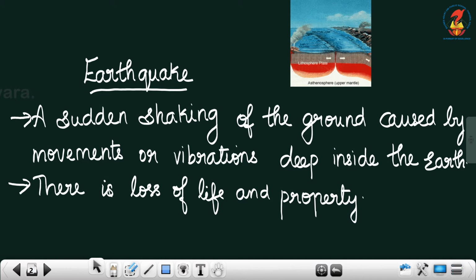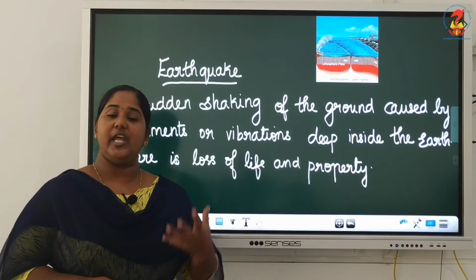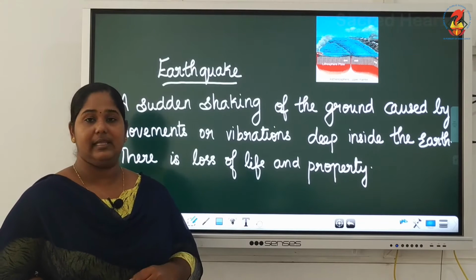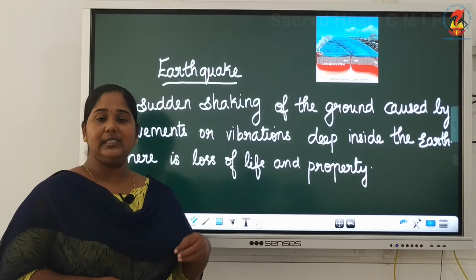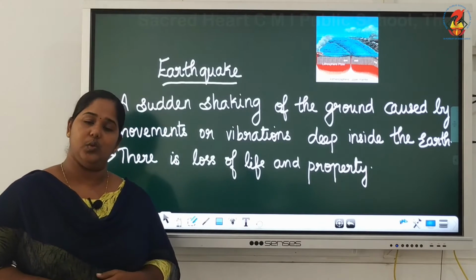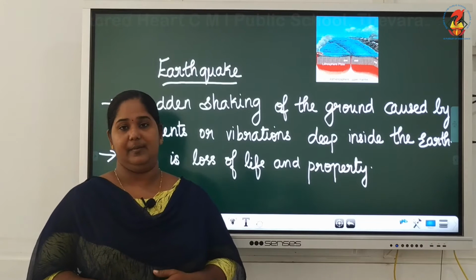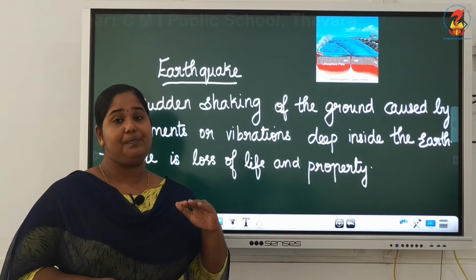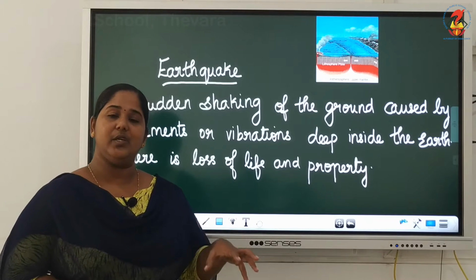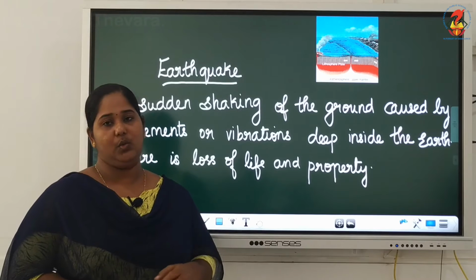Earthquakes are caused when there are vibrations or movement deep inside the earth. Earthquakes are the shaking of the ground due to vibrations deep inside the earth. We know that the earth is made up of 3 layers: the crust, mantle and core. Crust is the uppermost layer. Under the crust there are plate-like structures. Under these plates we have the liquid or molten mantle and core.